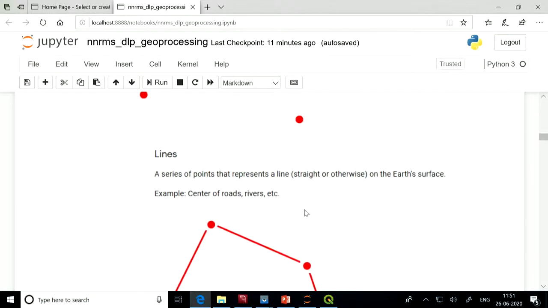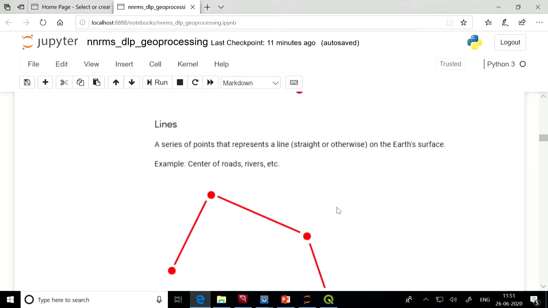Lines are a series of interconnected points that may be straight or otherwise on Earth's surface. For example, the center of roads or rivers may be represented as a line.